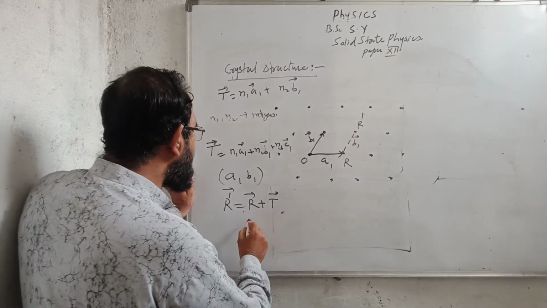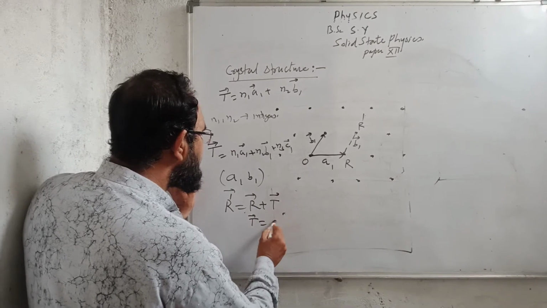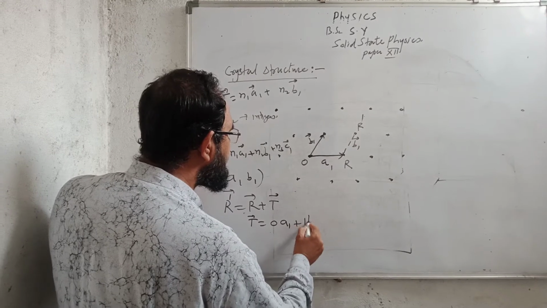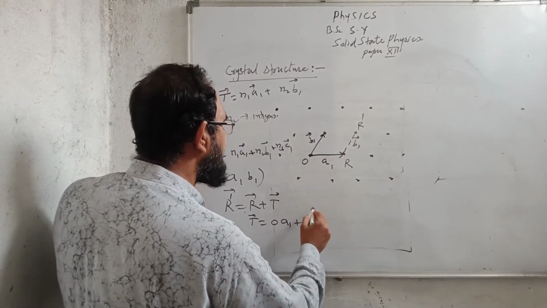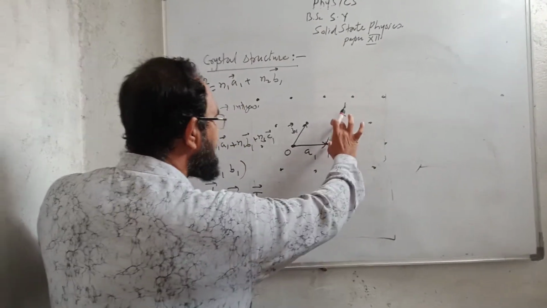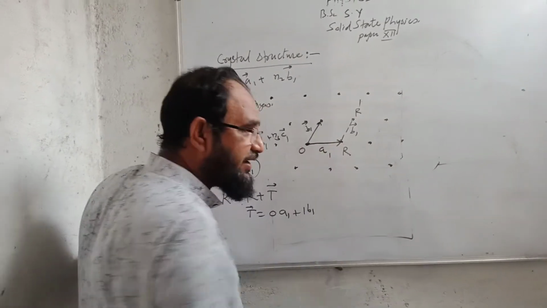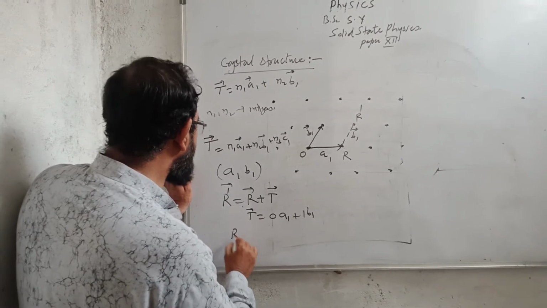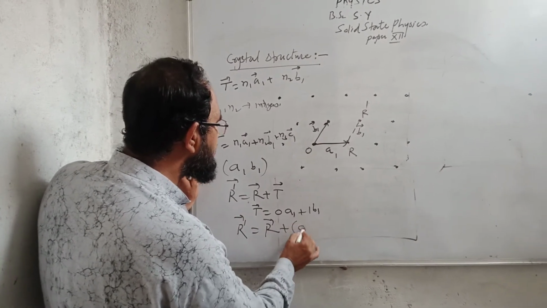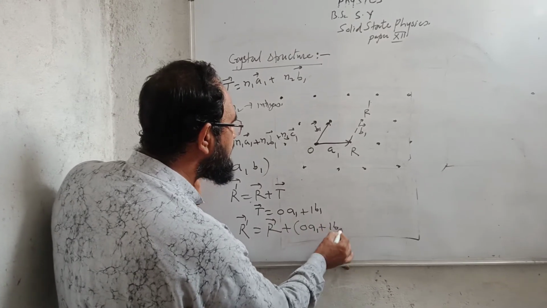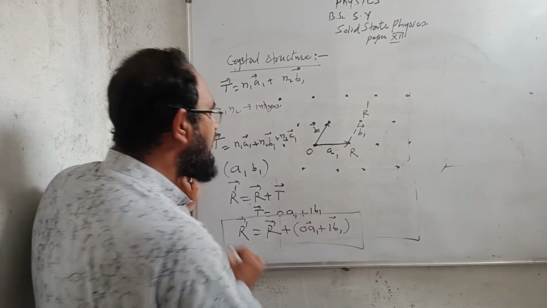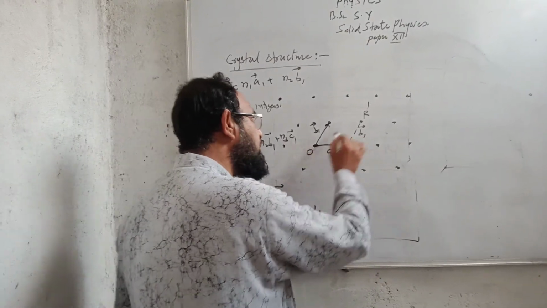For T, I can write 0 a1 plus 1 b1. Therefore, vector R dash can be written as R plus 0 a1 plus 1 b1.